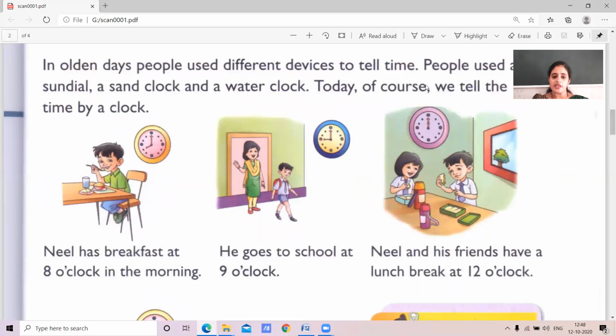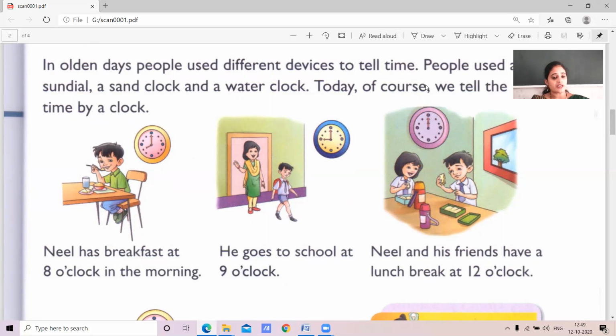Neil has breakfast. At what time is he going to take breakfast? Obviously, morning. At 8 o'clock he is going to have his breakfast. And he is getting ready for school. When will he go to school? He goes to school at 9 o'clock, children. Neil and his friends have lunch at 12 o'clock. Yes, this is the routine you also follow, no?